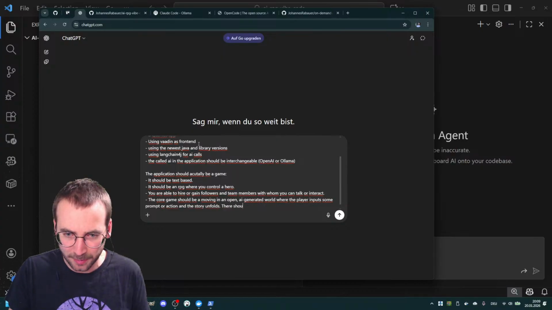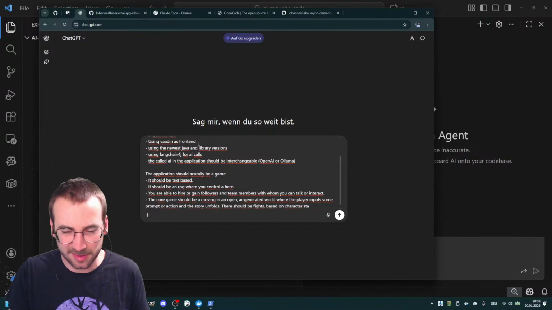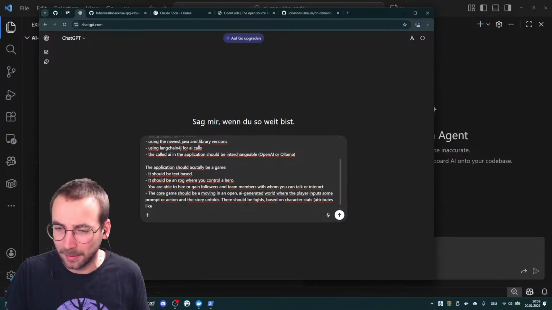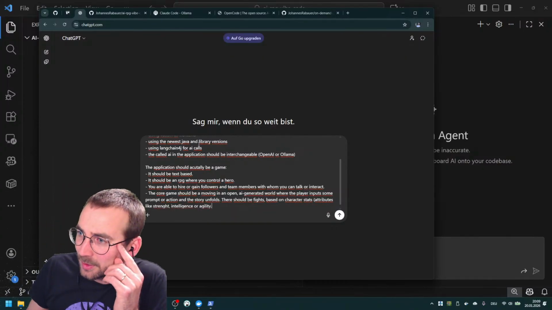There should be fights based on character stats, right? Attributes like strength, intelligence, or agility.